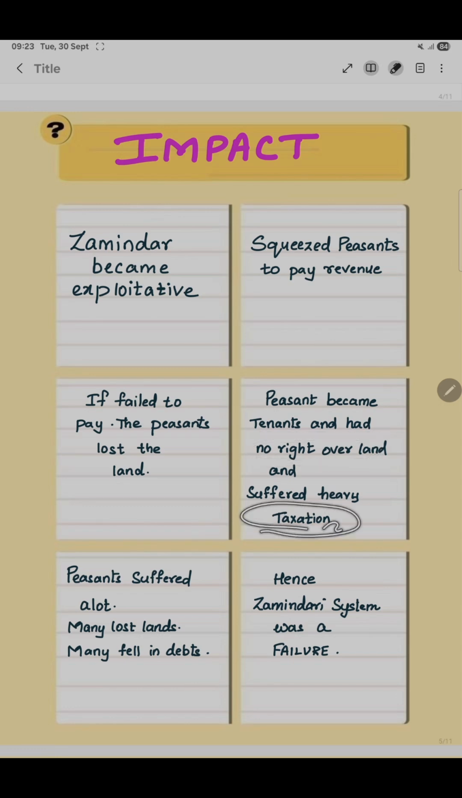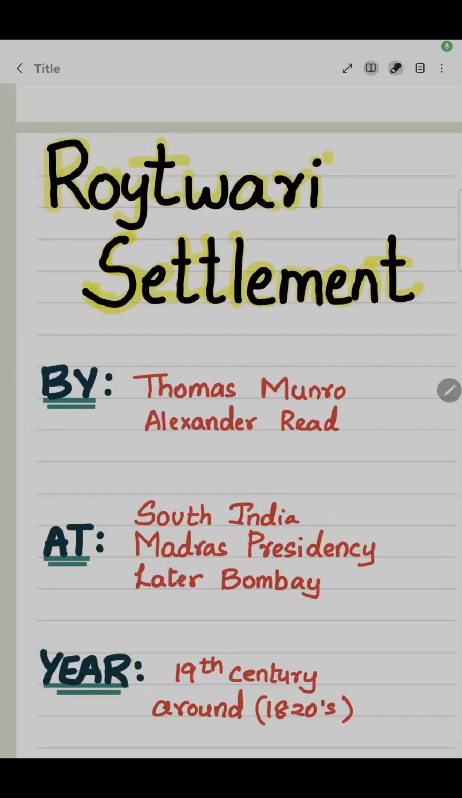They suffered heavy taxation. Peasants suffered a lot. Many lost their lands. Many fell into debt. So this Zamindari system was a failure, but a benefit to the Britishers. Thank you. So the next revenue system or settlement is the Rayatwari settlement.